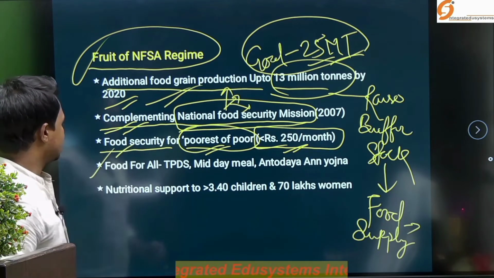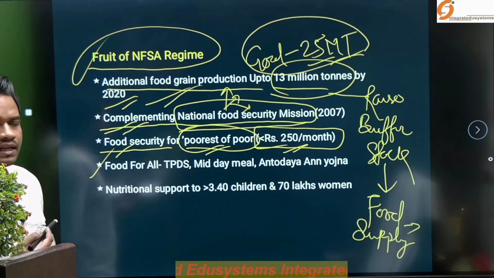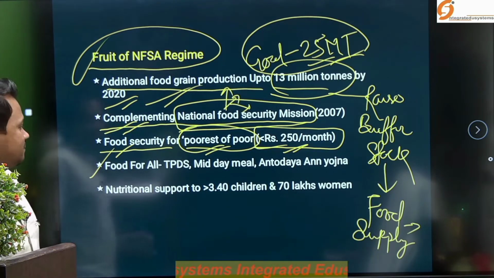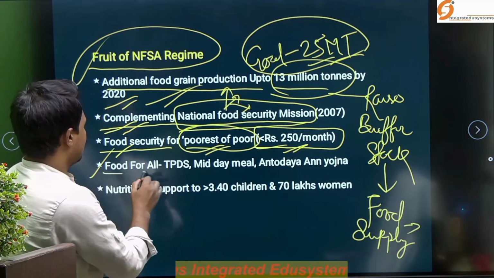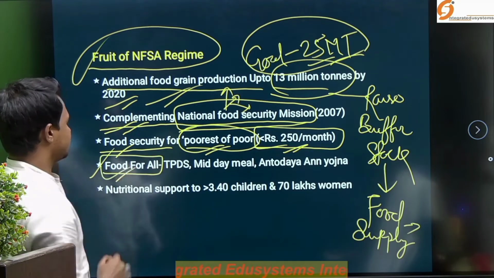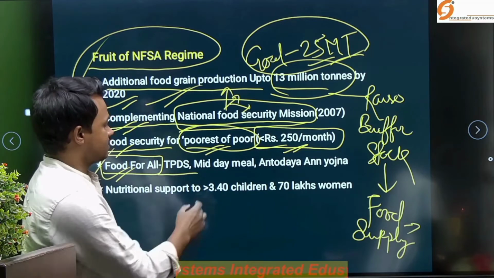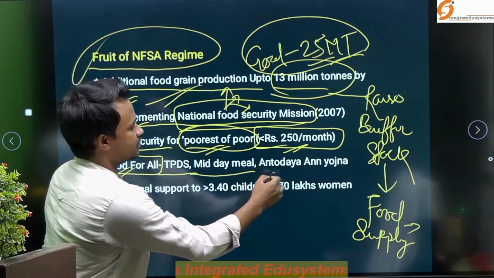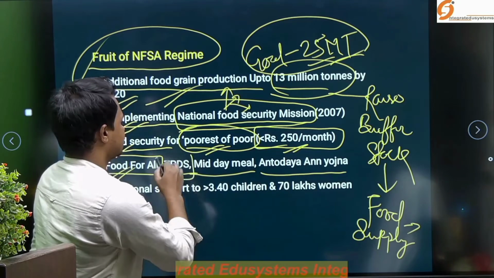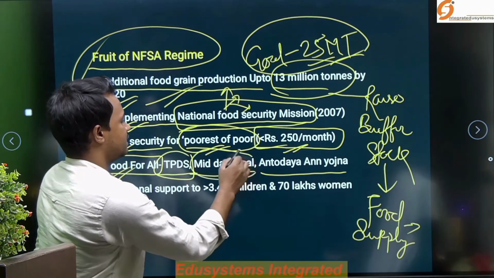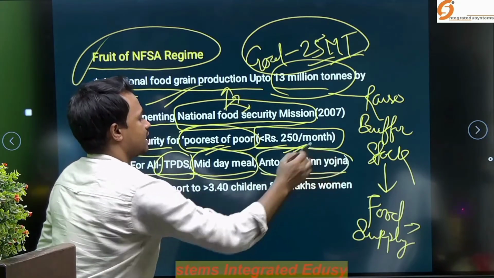And the next important is food for all. Under the NFSA regime, the food for all mission or this goal is being achieved by the targeted public distribution system, midday meal programs, and Antyodaya Anna Yojana. We have discussed the TPDS, midday meal and Antyodaya Anna Yojana as well.